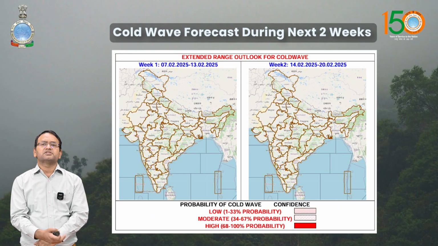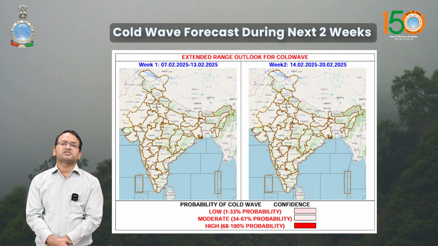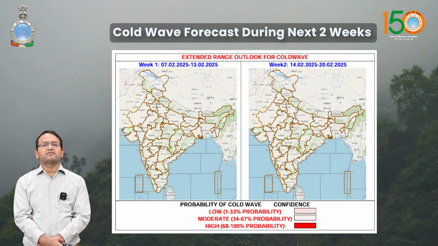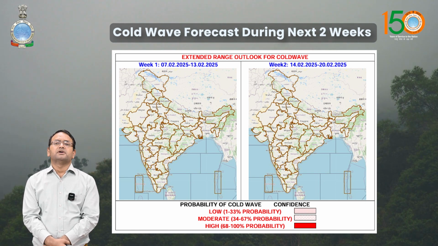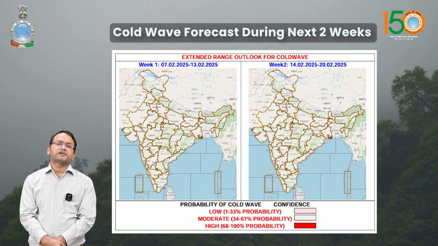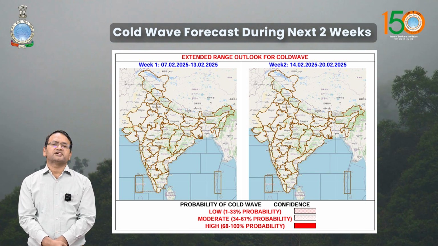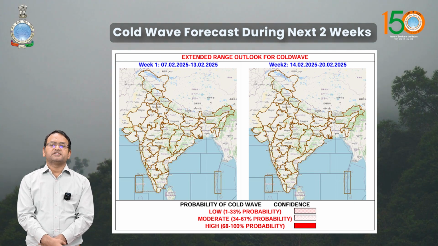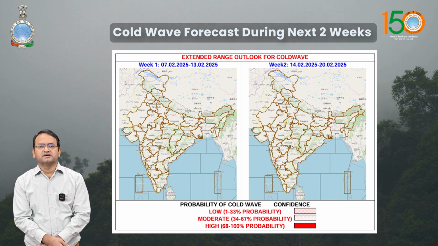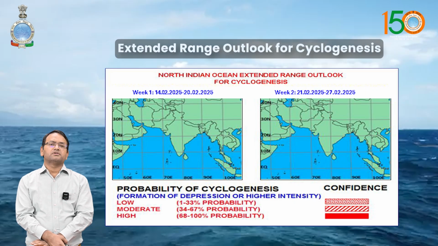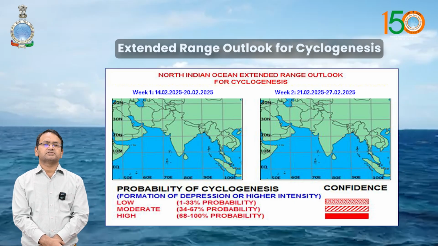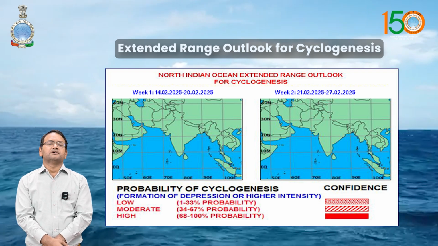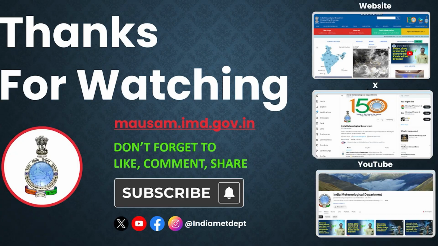In week 1, as we mentioned, cold wave may prevail over Himachal Pradesh on 13th and 14th, and dense fog conditions are very likely to prevail during early morning hours over isolated pockets of sub-Himalayan West Bengal and Sikkim until 15th of February. In week 2, there is no probability of cold wave or dense fog. And regarding cyclogenesis probabilities, there is no likelihood of cyclogenesis over the northern Indian Ocean during the next 2 weeks.